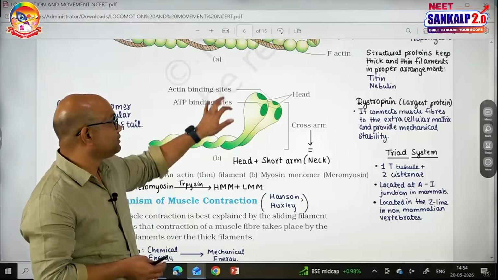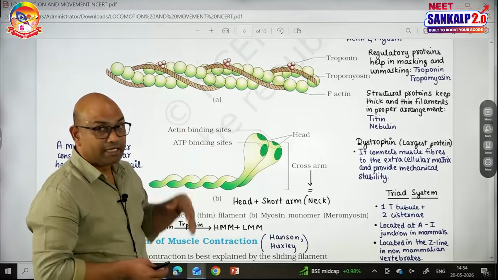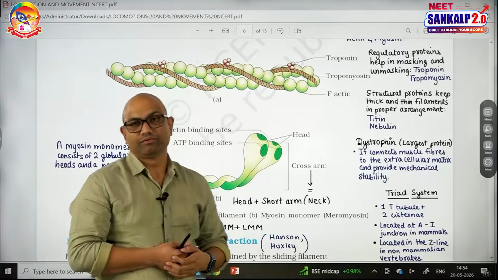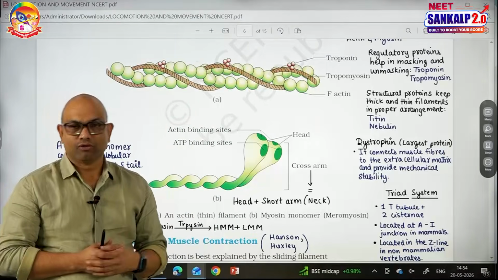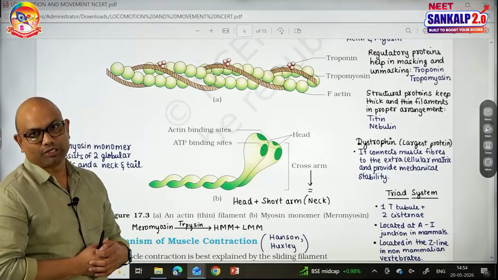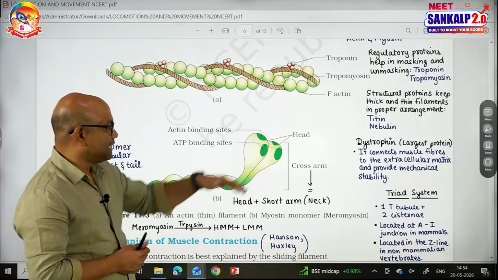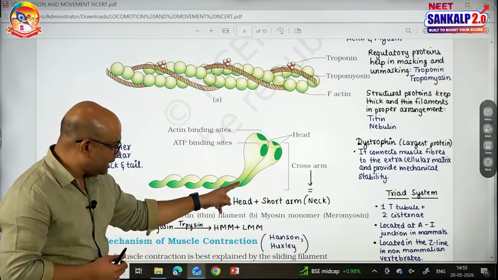Of course, the thin filament is also polymerized because F-actin consists of many circles, green color. Each circle is called a G globule, G molecule. So it is also a polymerized molecule, and the thick filament is also a polymerized molecule. And each myosin monomer has 3 parts: head, neck, tail.